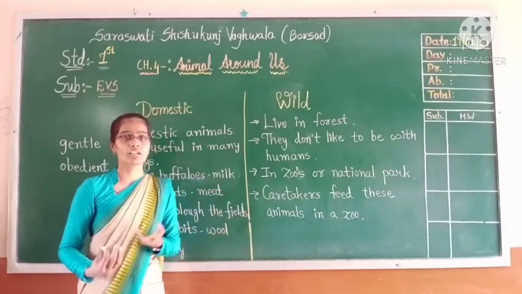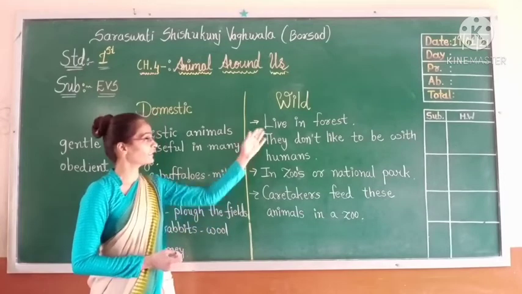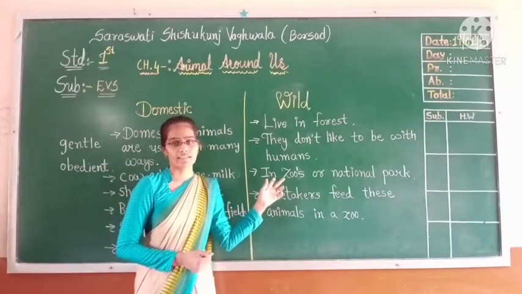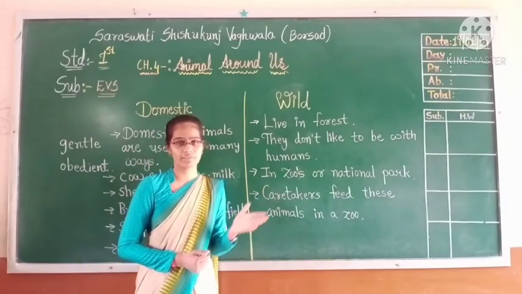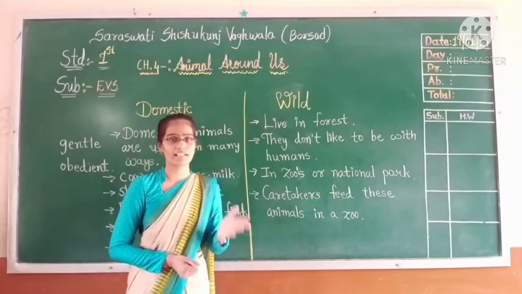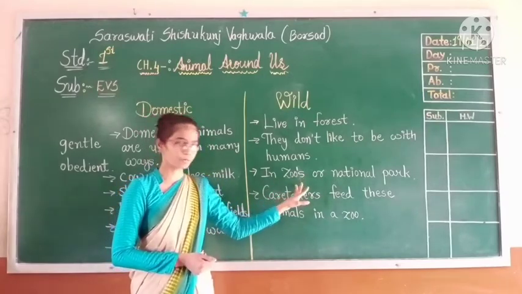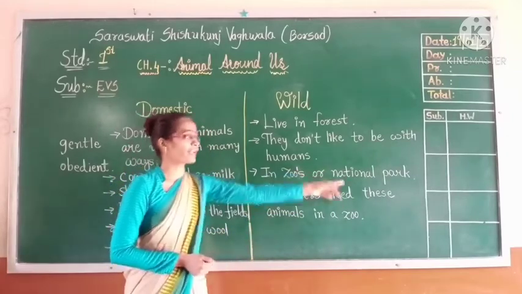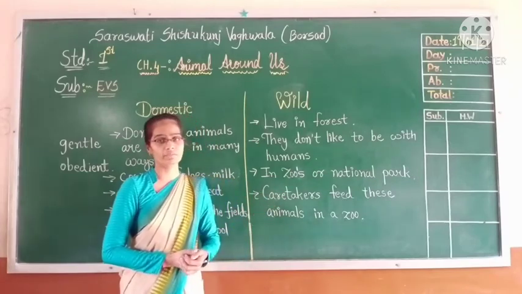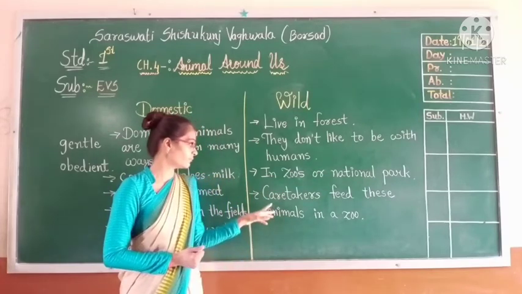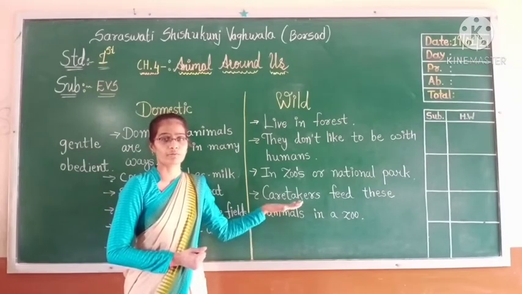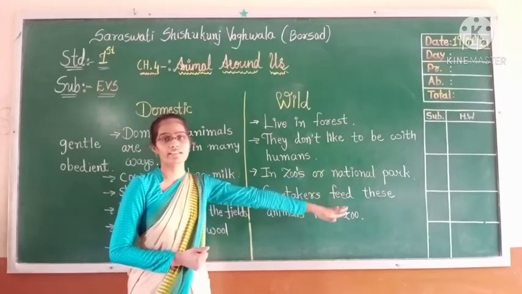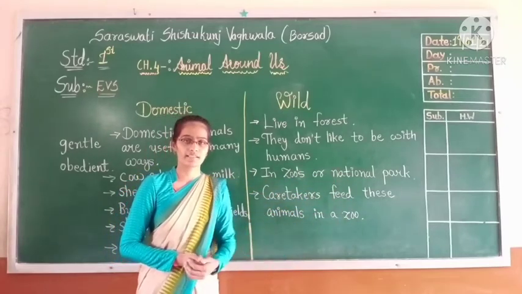They do not like to be with humans, which is why they live in forests. We can see wild animals like tiger, lion, giraffe and elephant only in zoos and national parks. In zoos and national parks, who takes care of these animals? There are persons known as caretakers. Caretakers feed these animals in zoos and national parks.